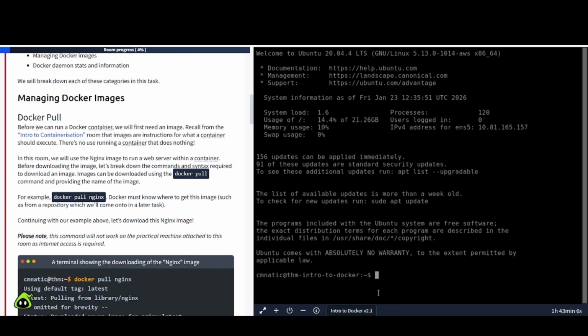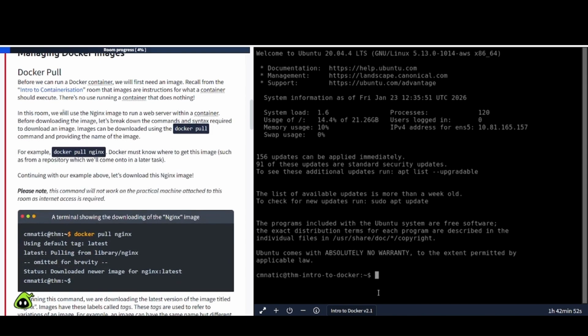Managing Docker images, docker pull. Before we can run a Docker container, we will first need an image. Recall from the intro to containerization room that images are instructions for what a container should execute. There's no use running a container that does nothing. Interesting. So maybe I'll check out this room as well at some point. In this room, we will use the Nginx image to run a web server within a container.